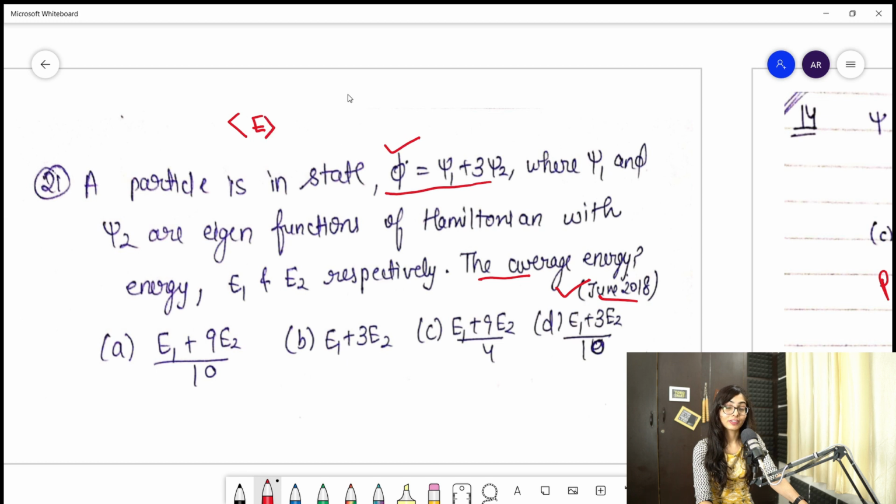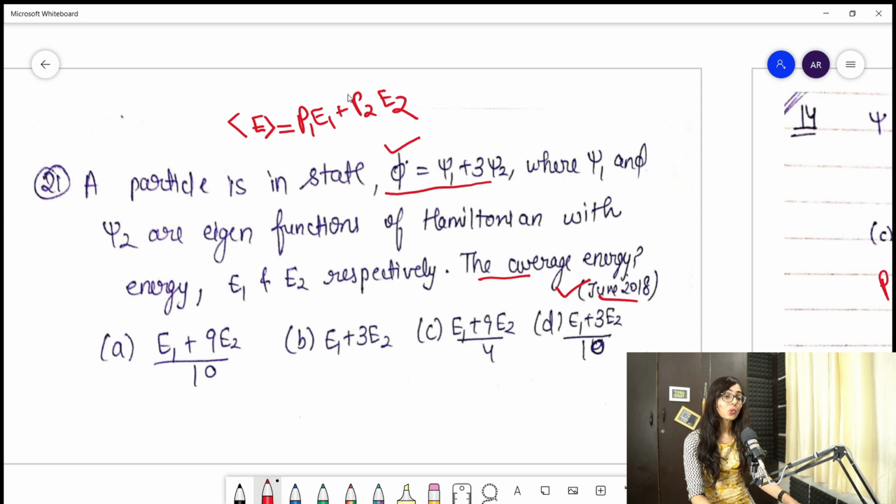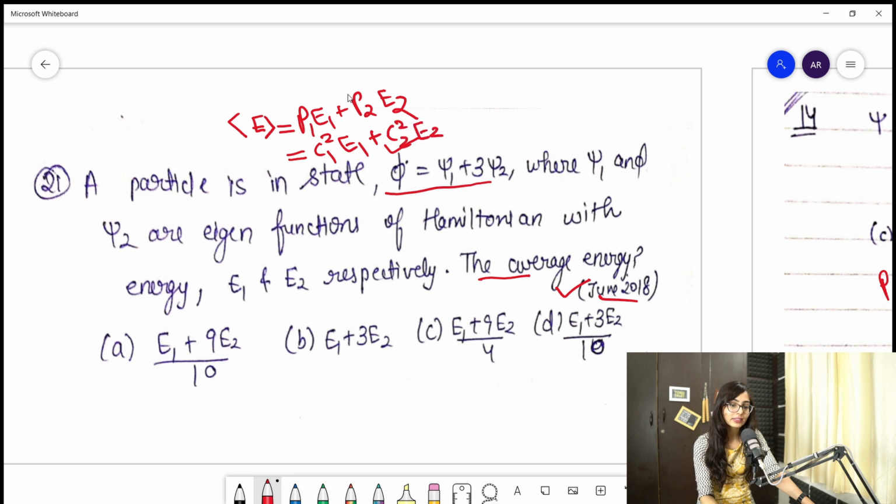And you know the average energy formula is P1 E1 plus P2 E2. Clear? So guys, look, for this type of question, because in the exam you have so much pressure that you forget the basic things, I'm telling you the tendency. You will put the formula, you know that P1 is C1 square and P2 is C2 square, and here this one is C1 and this 3 is C2.